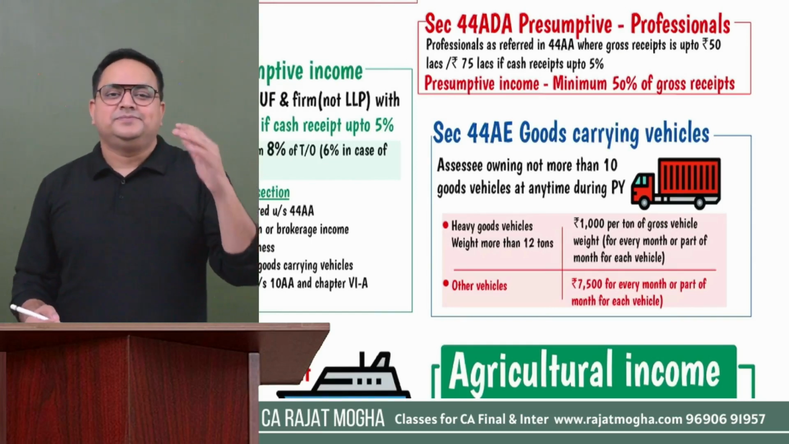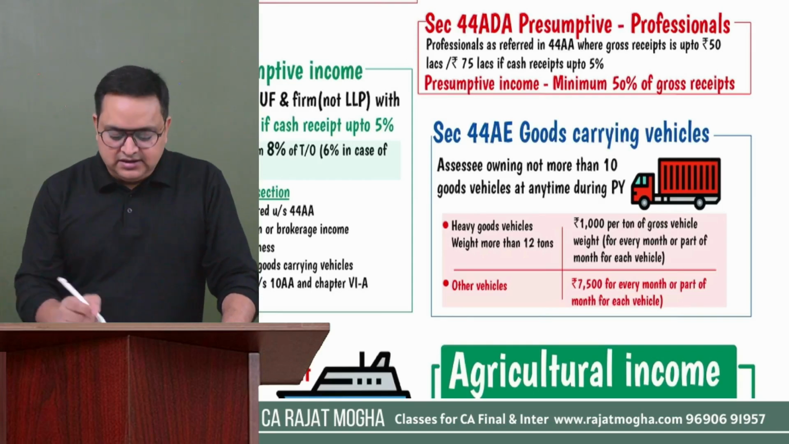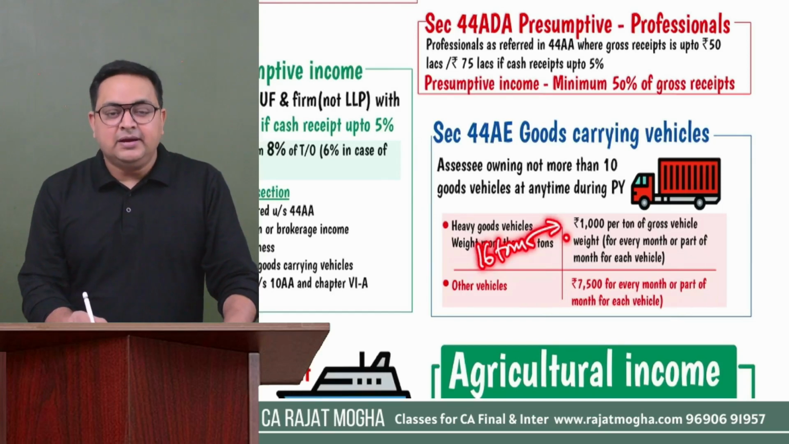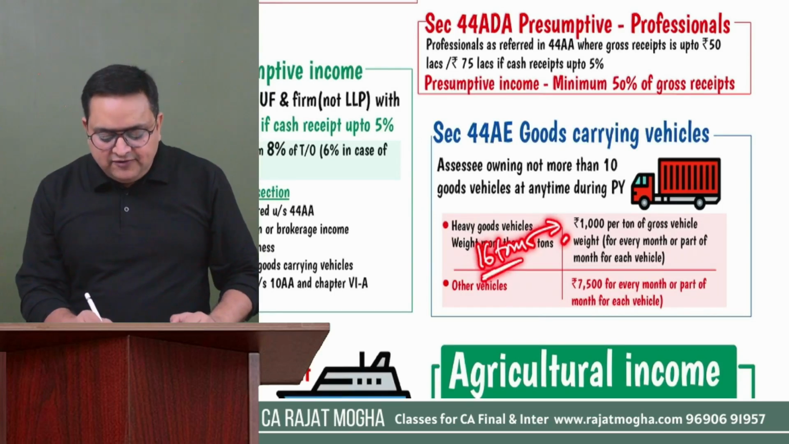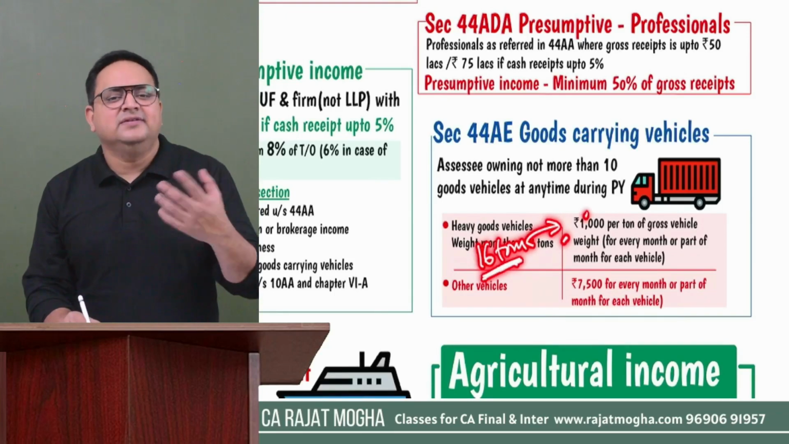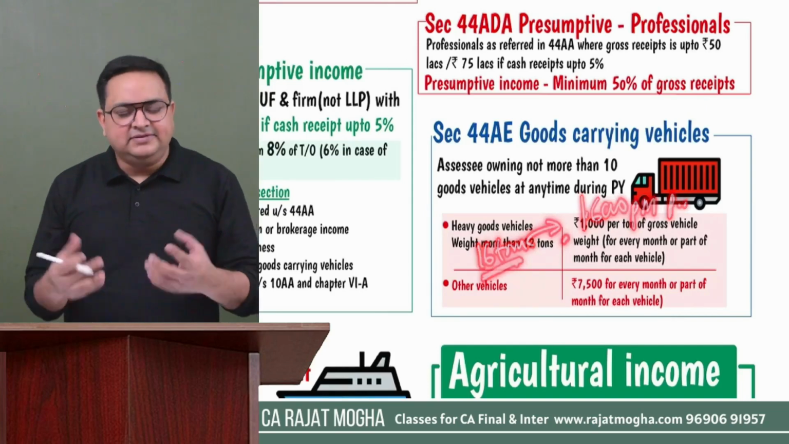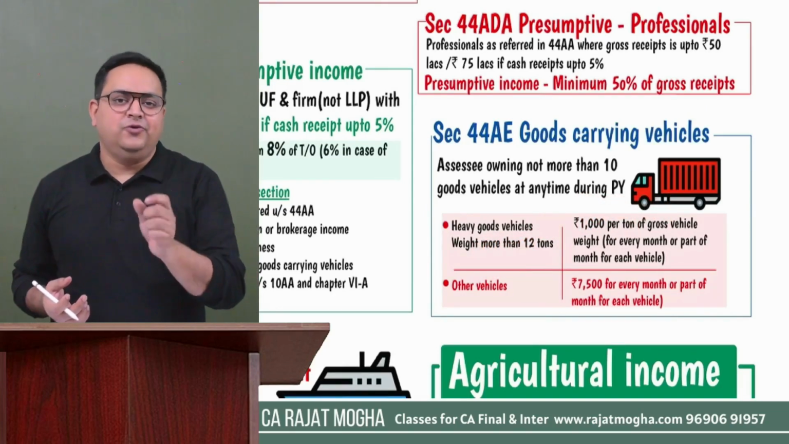And if it is more than 12 tons, let's say there is a truck and the weight of that truck is 16 tons, in that case, how much is the presumptive income? For every ton, it is 1,000 rupees. So if it is 16 tons, then 16 tons means 16,000, right? So it would be 16,000 per month per vehicle. And the same concept will be applied over here. For part of the month, you have to take the full month, correct?